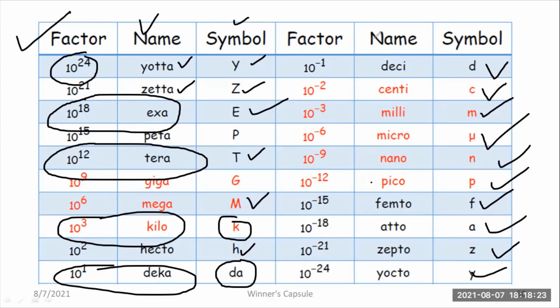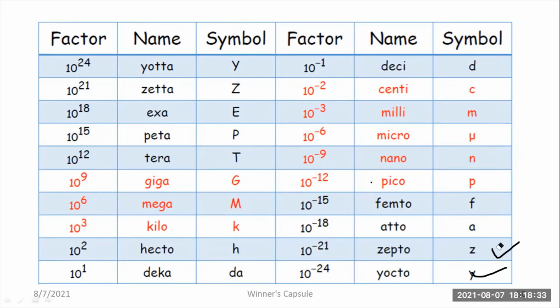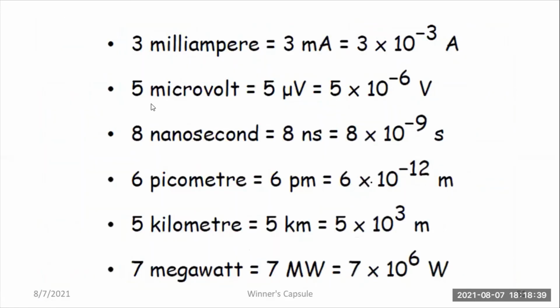Likewise, you have to remember. This will be really helpful for various competitive examinations and for solving various numerical examples. If you are planning to do astrophysics or any other branch of physics, this will really help you out. Please make use of this table for your higher studies. For example, how can I convert 8 nanoseconds into seconds? Anyway, 1 nanosecond means 1 into 10 to the power minus 9 seconds.